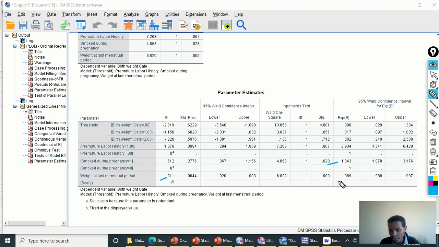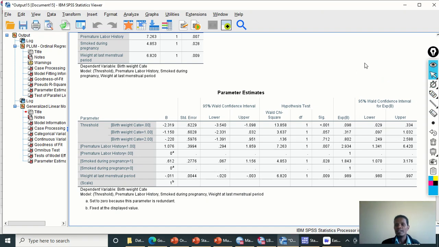And therefore, the odds ratio will be below 1, 0.989. And we need to use this odds ratio for the interpretation. And the p-value is less than 0.05. So this is the second procedure to report the odds ratio and to choose the reference group for the predictor categorical variables in ordinal logistic regression.